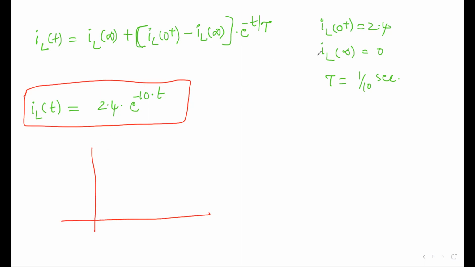At t is equal to 0 plus, you have a value of 2.4, and it is exponentially decreasing. It starts with 2.4 because if you replace t with 0, e power 0 is 1. So at t is equal to 0 it is 2.4, but at t is equal to infinity, or in the final state, you will get something like this.